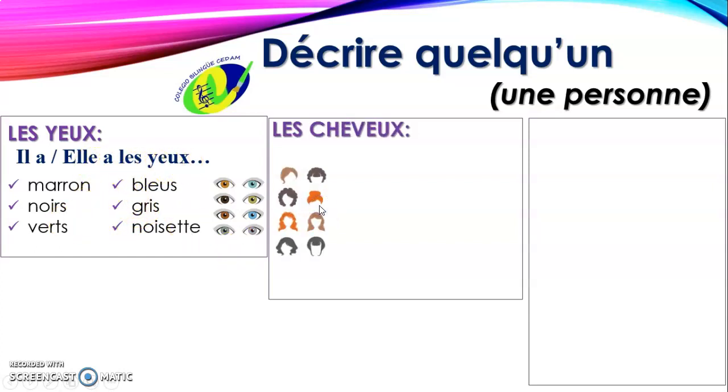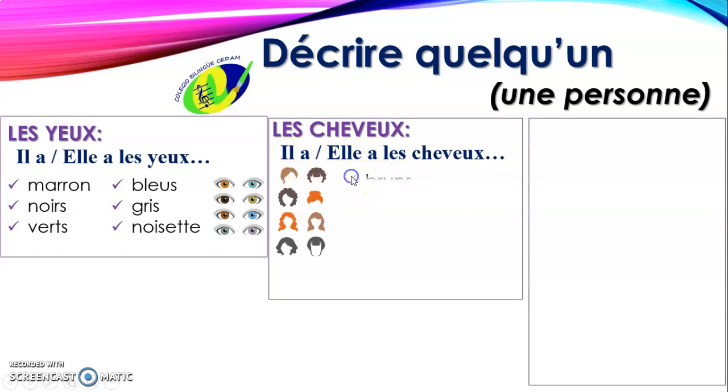Like that. And we have les cheveux. It is the hair. Les cheveux. Il a les cheveux or elle a les cheveux. Remember that this is masculine, il, and elle is feminine.